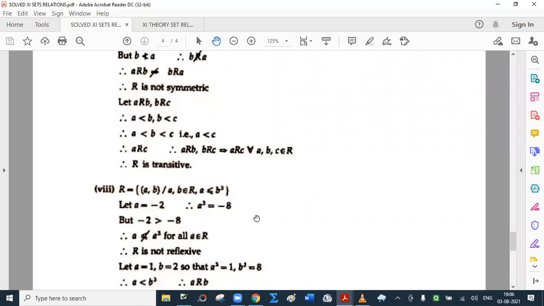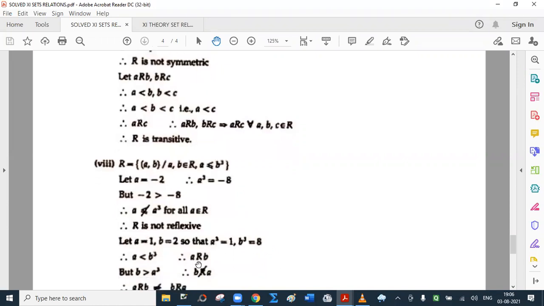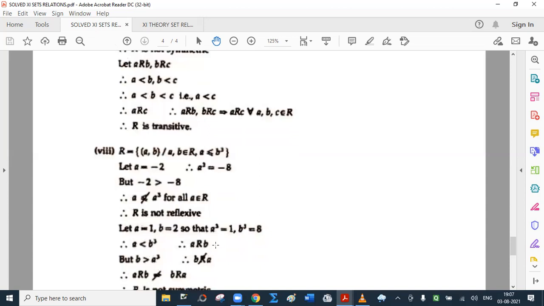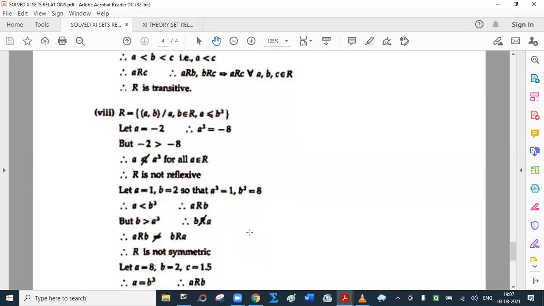This is not difficult. Suppose A is 1, B is 2. So what is A cube? 1. B cube is 8. Now A is less than B cube, that is A related to B. But B is greater than A cube. So A is related to B, but B is not related to A. So R is not symmetric.